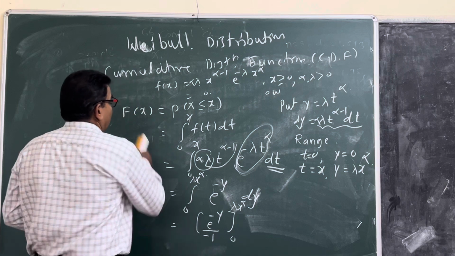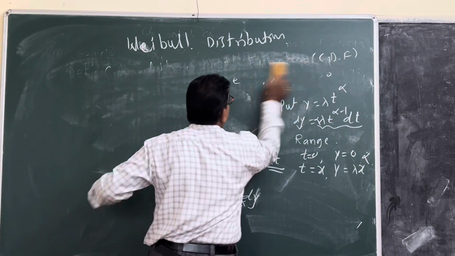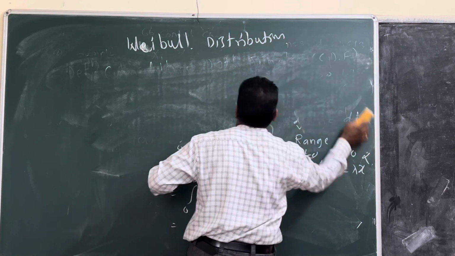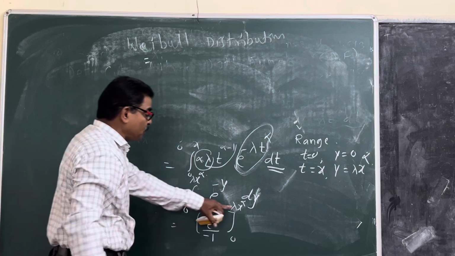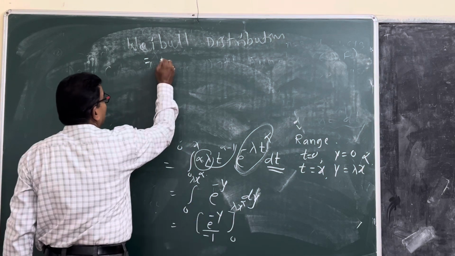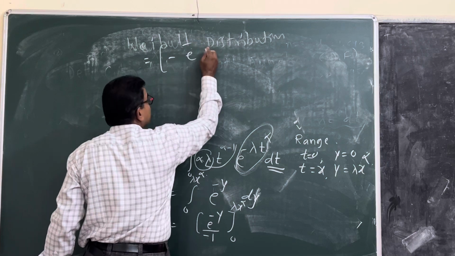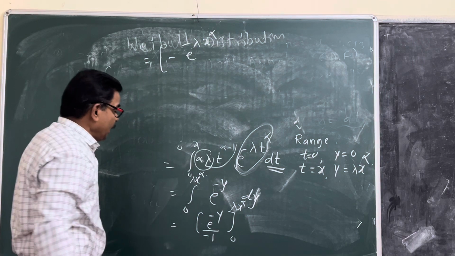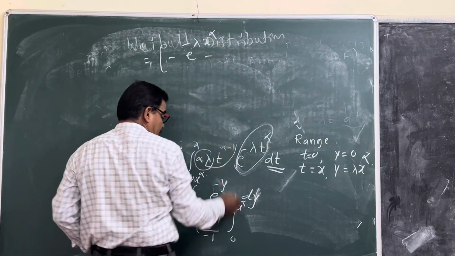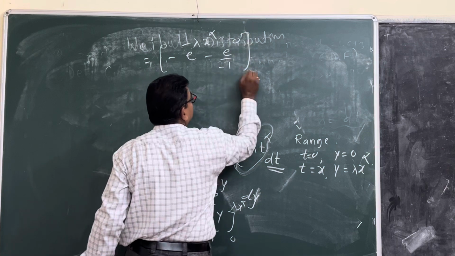Then substitute the upper limit and lower limit. First the upper limit: minus e raised to minus lambda x raised to alpha, minus e raised to 0, divided by minus 1.